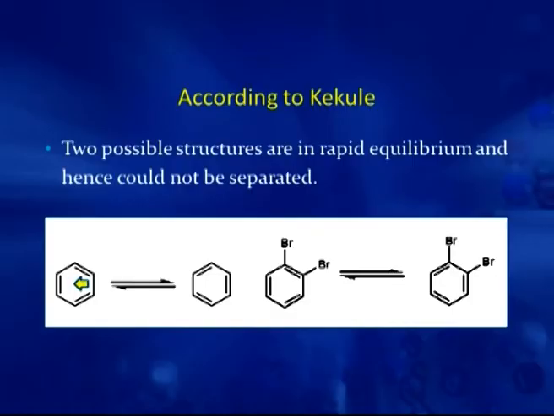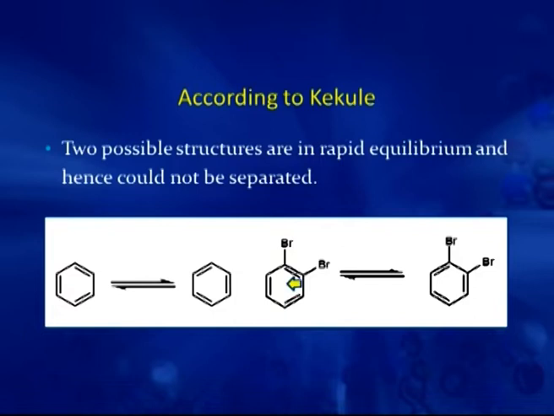Now, according to Kekule, the 2 possible structures of benzene differ only in the arrangement of double bonds here and here. Now, you see this is double, this is a single. So, they only differ in the arrangement of double bonds. These 2 are in rapid equilibrium with each other, so they could not be separated.